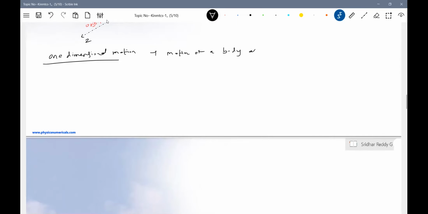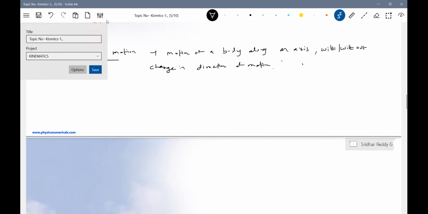Motion of a body along an axis, with or without change in direction of motion, is said to be one-dimensional motion. Motion of body along axis with or without change in direction of motion is said to be one-dimensional motion.